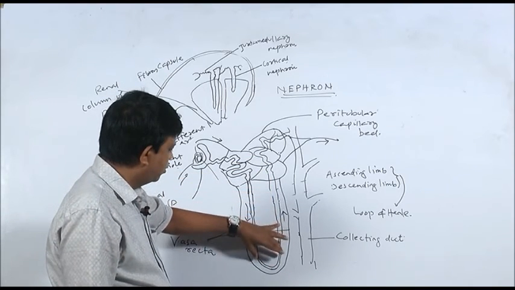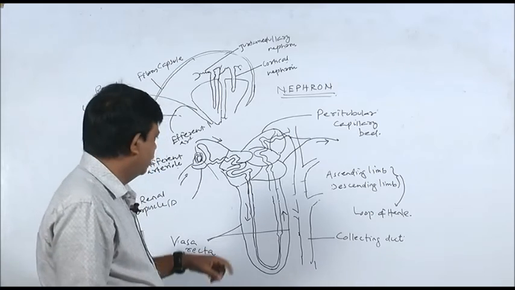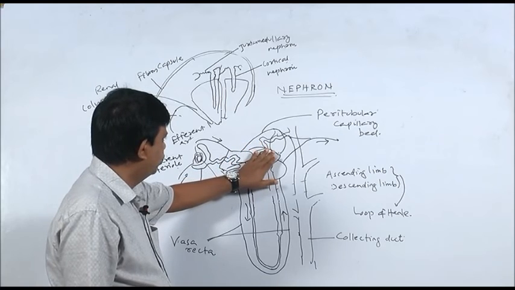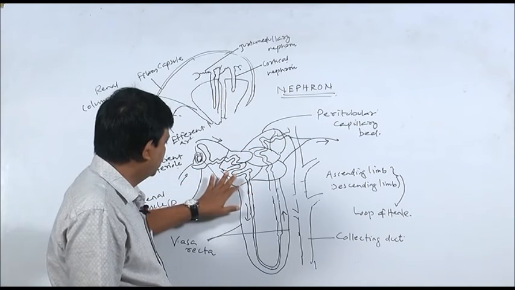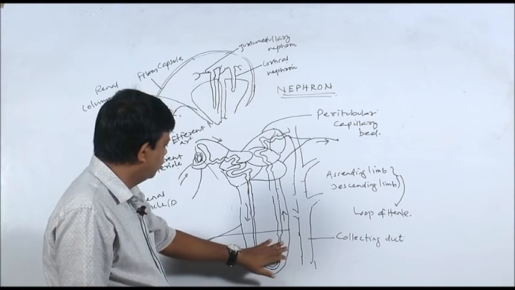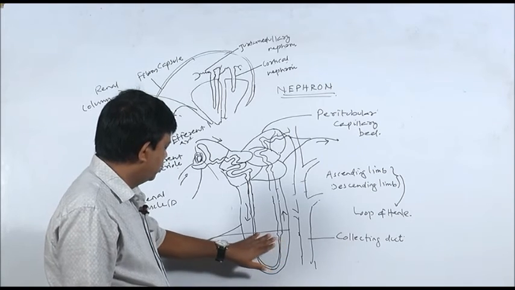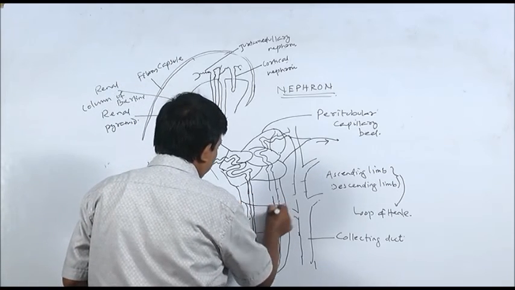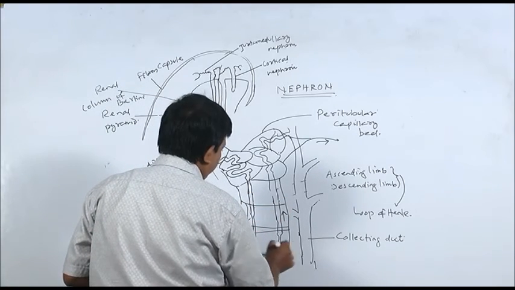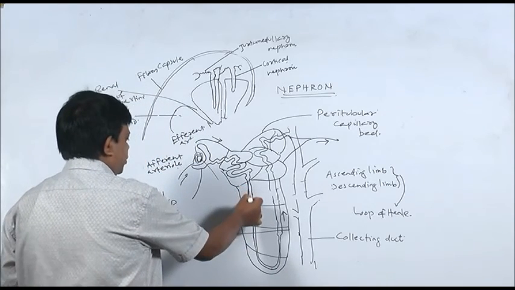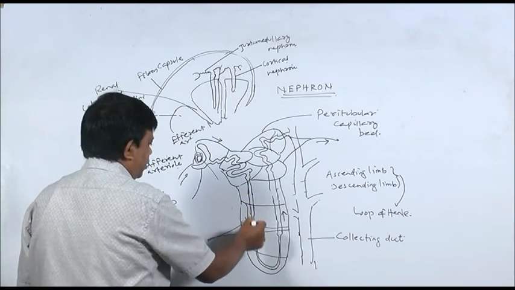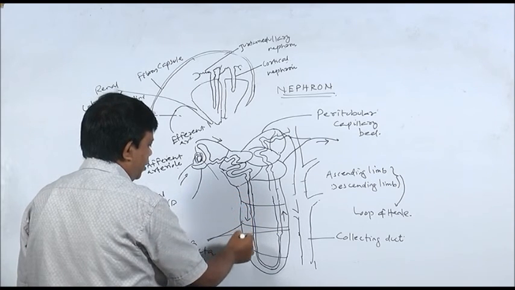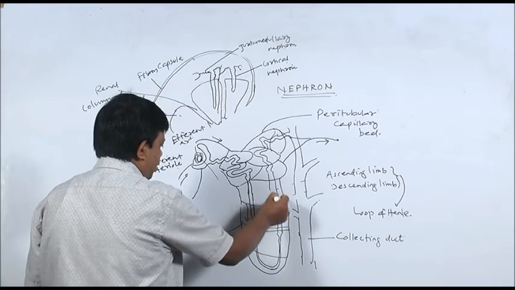This U-shaped part of nephron is loop of Henle. This capillary network is known as peritubular capillary bed, from which capillaries extend downwards and they also surround the loop of Henle. Here there will be cross connections also like this. So, just as the loop of Henle has a descending and ascending limb, similarly here you see the blood capillary has also descending and ascending part.